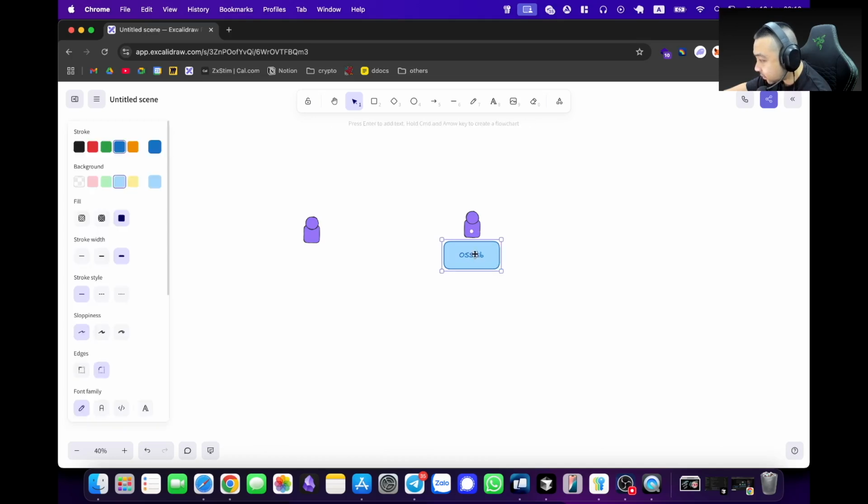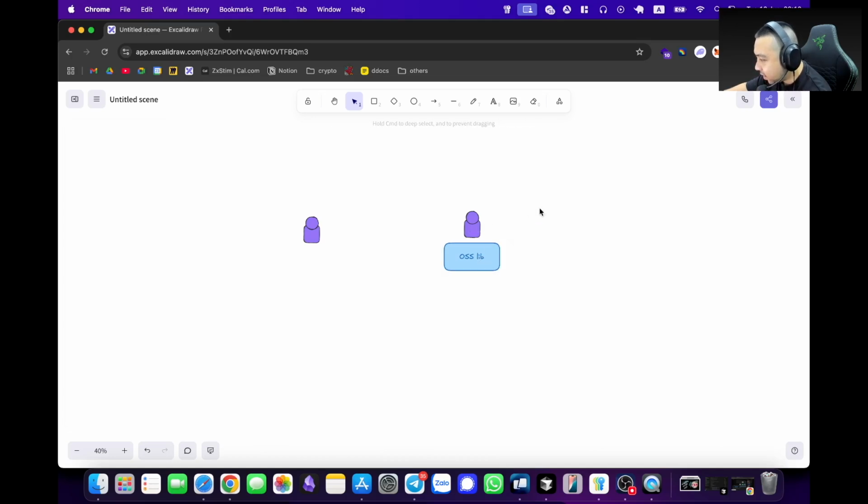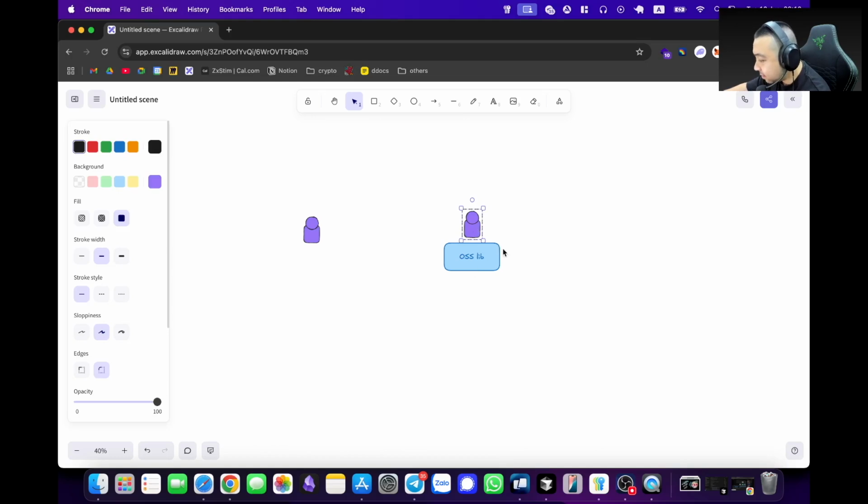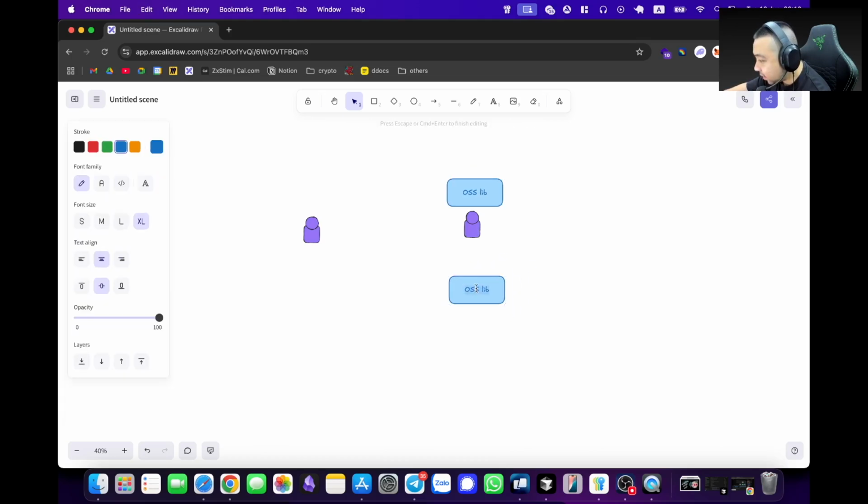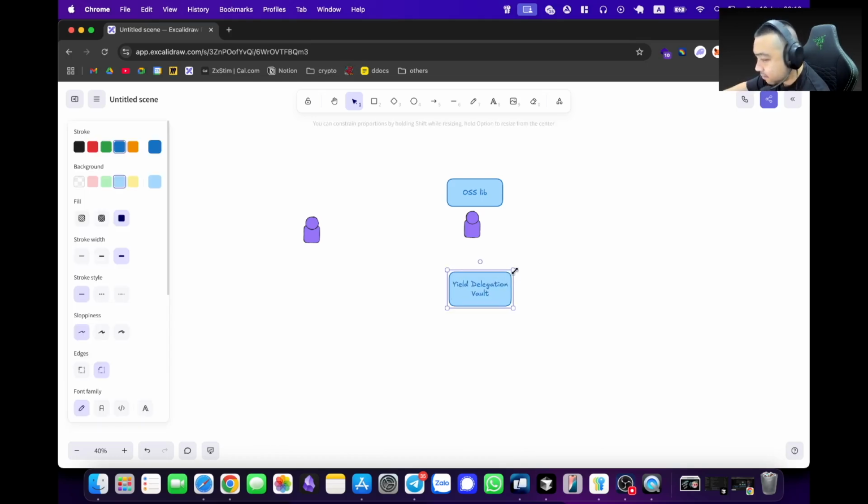So what this person can do is they can deploy this thing called a Yield Delegation Vault that we built. Of course, we welcome the community to also bring their own if they want to. That's the spirit that we want to promote.